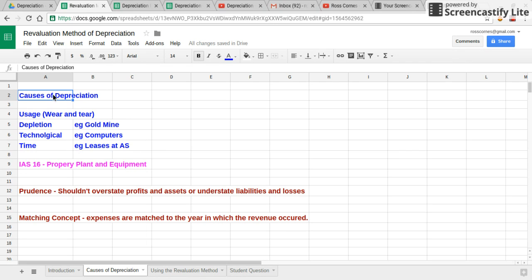Reason why we have depreciation. Okay, big one is just sheer usage. So, for example, with a car, we are using the car all the time. Eventually, it's going to wear out. You've got depletion, for example, a gold mine. If we buy a gold mine, as we dig out some gold, the value of our gold mine asset is going to decrease.